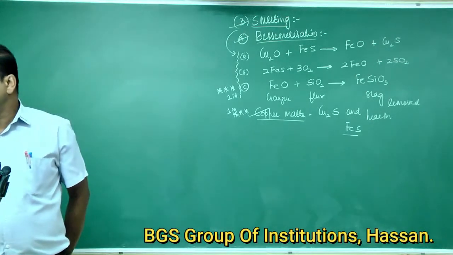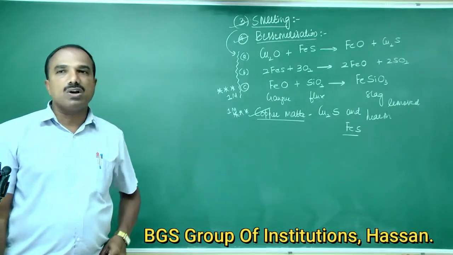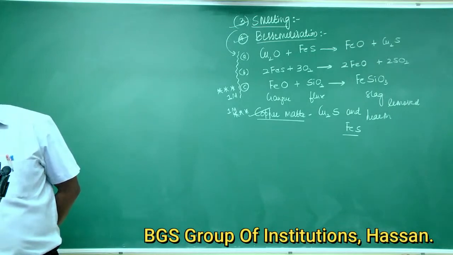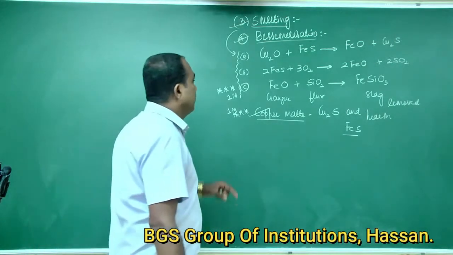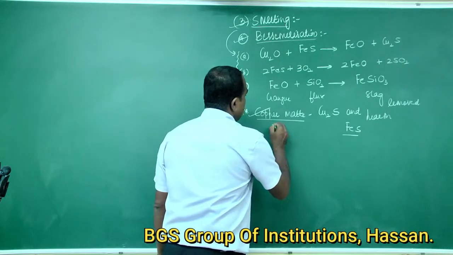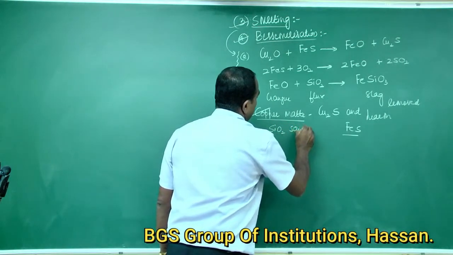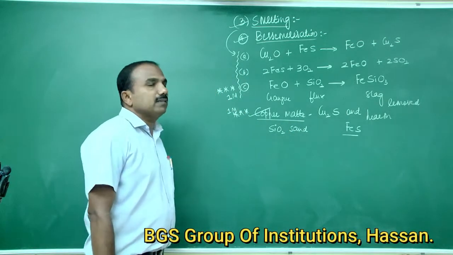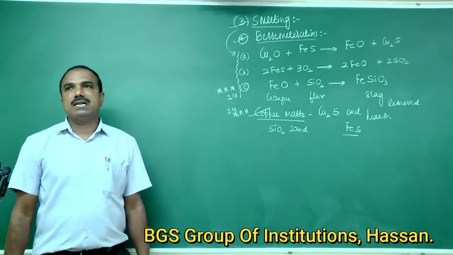Some amount of silica, that is sand, SiO2, is also added, and a blast of hot air is passed through the Bessemer converter.